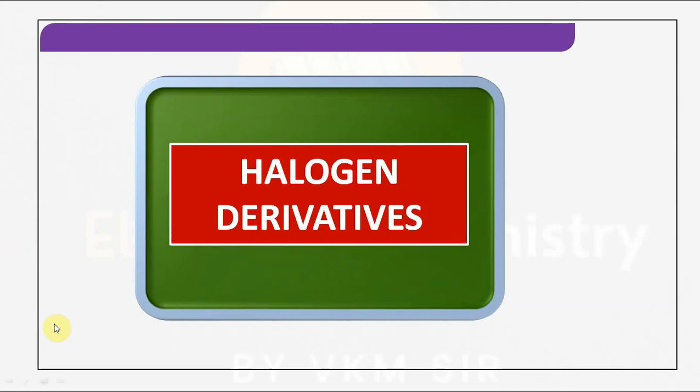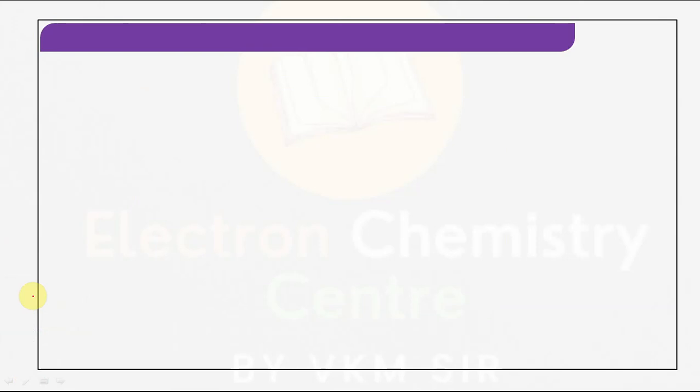So in the last lecture we have discussed types of elimination. Now the last lecture of haloalkanes and haloarenes is pending, so almost the chapter is completed. This is the last lecture of haloalkanes and haloarenes.